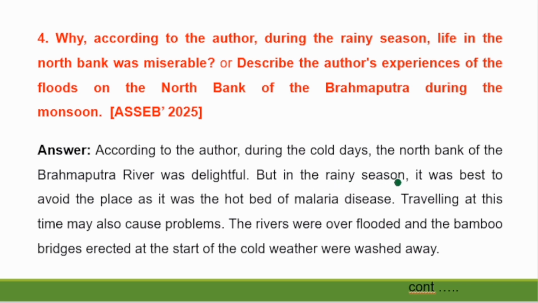But in the rainy season, it was best to avoid the place as it was a hotbed of malaria. Traveling at this time may also cause problems. The rivers were overflooded and the bamboo bridges erected at the start of the cold weather were washed away.